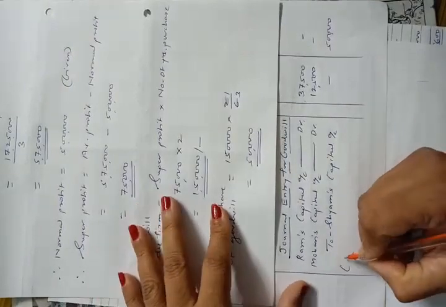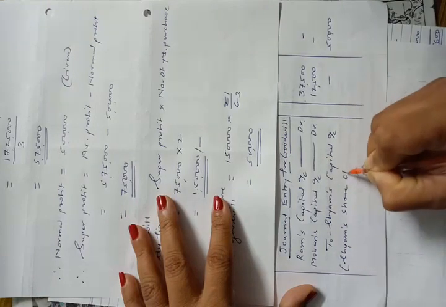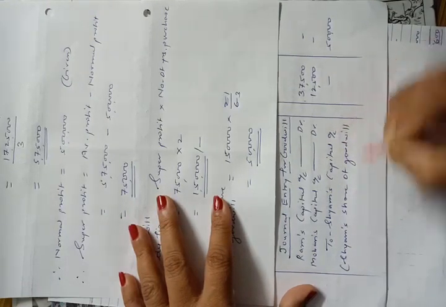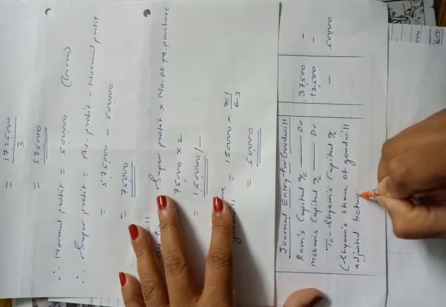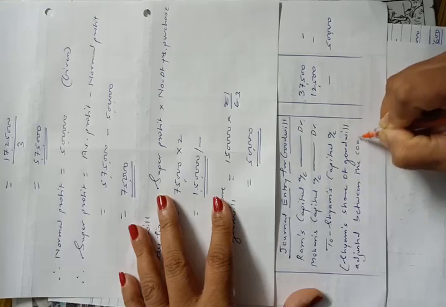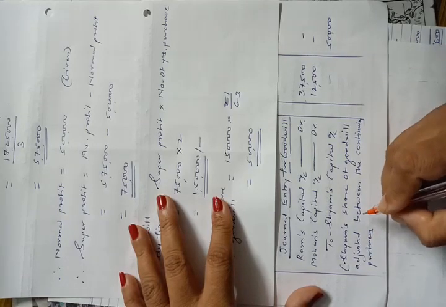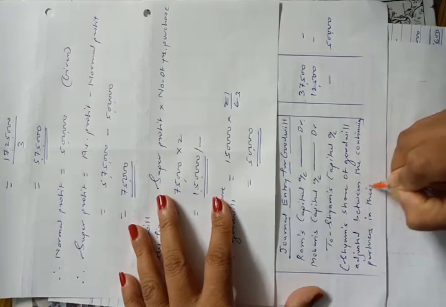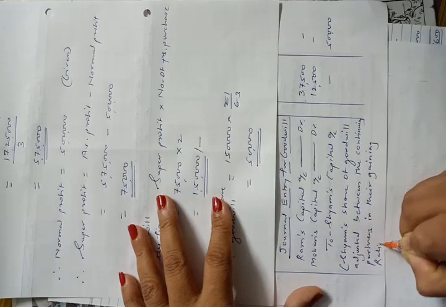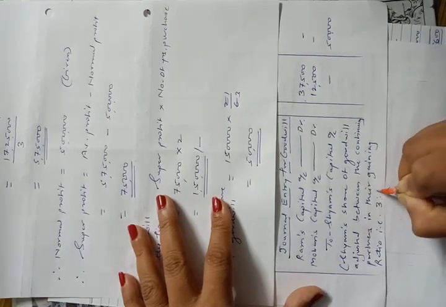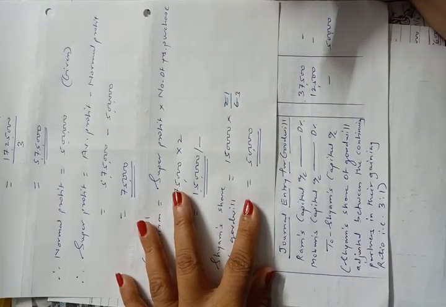Narration will be Shyam's share of goodwill adjusted between the continuing partners in their gaining ratio, that is 3:1. Okay. And now while solving the problem, we will pass this entry in the books.